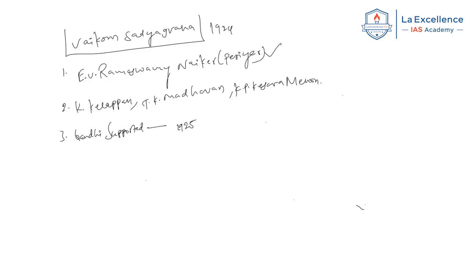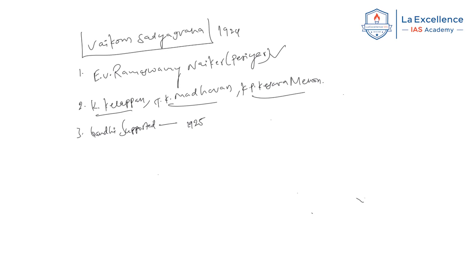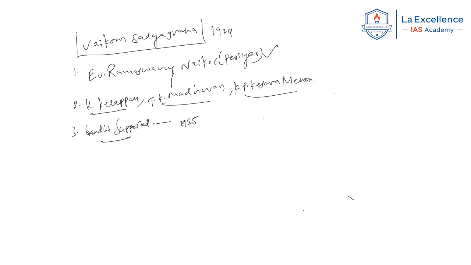Some of the other leaders were involved in this movement, because UPSC last time asked which of the following leaders are associated with which of the following movements. In this article, remember that K. Kelappan, T.K. Madhavan, and K.P. Kesava Menon are associated with this Vaikom Satyagraha. Remember, this Vaikom Satyagraha was supported by Gandhi also. Gandhi visited Vaikom a year later, in 1925. Other leaders such as Narayana Guru also supported this movement.